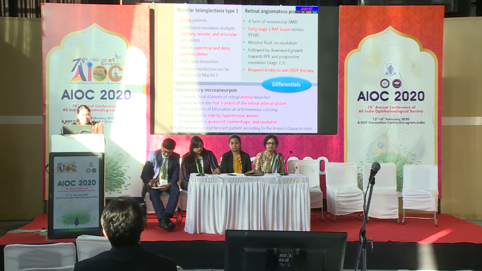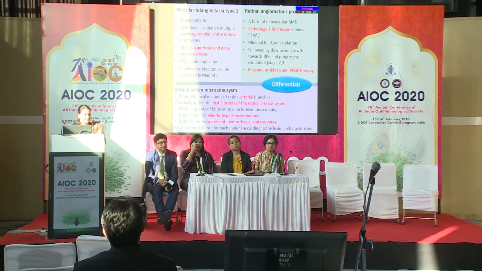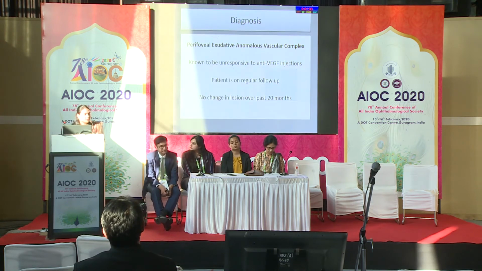The third differential we could think of was retinal artery macroaneurysm, but it is usually in the first 3 orders of the retinal arterioles and usually in an elderly hypertensive female, and it can be in 3 forms. Either it can be quiescent, or hemorrhagic, wherein it can present with multi-layered hemorrhages, or it can be exudative. The fourth differential was perifoveal exudative vascular anomalous complex, which was this patient.